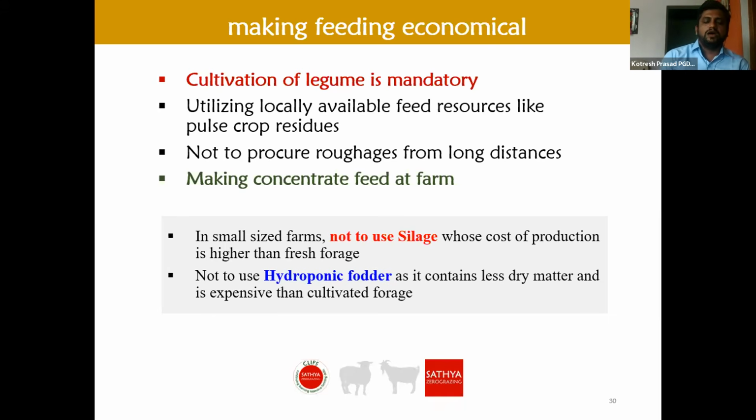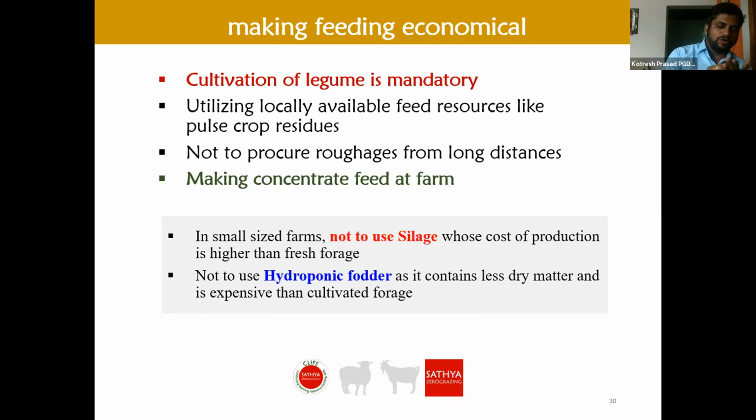So many residues you will get in locally available markets, or even with the farmers in different regions. We can get different types of residues, so we need not procure roughages from long distances. We must see what the price is, what the rate is, and we must calculate.